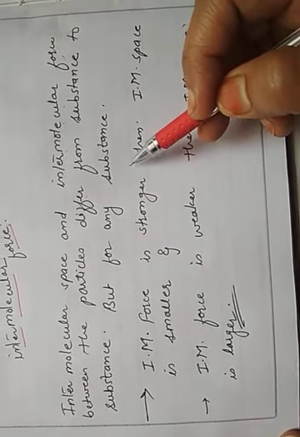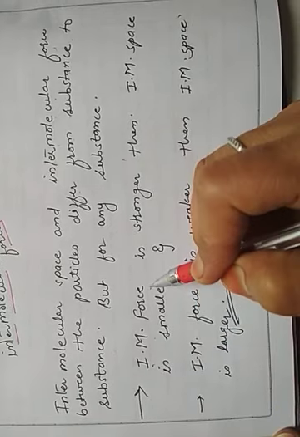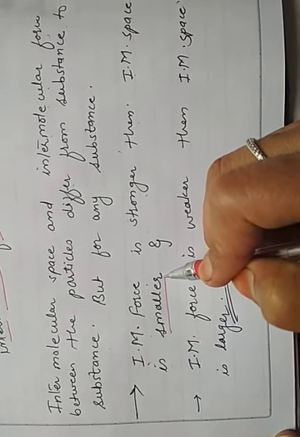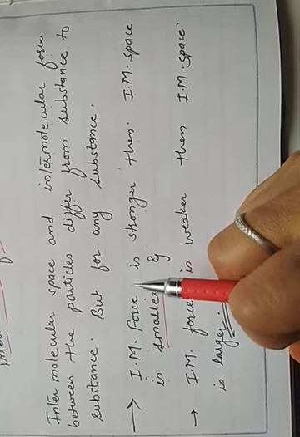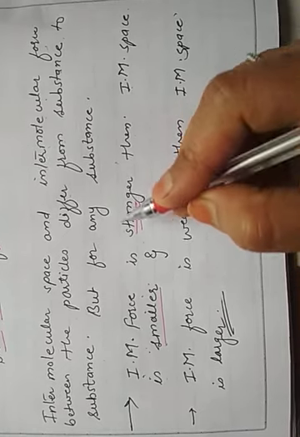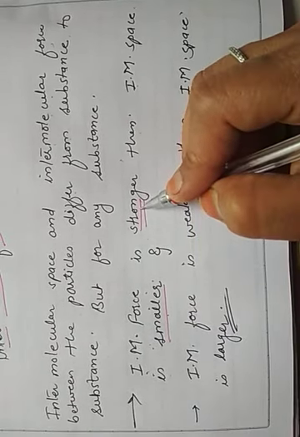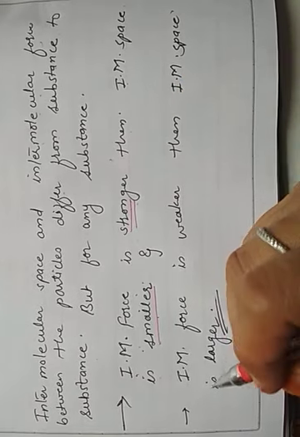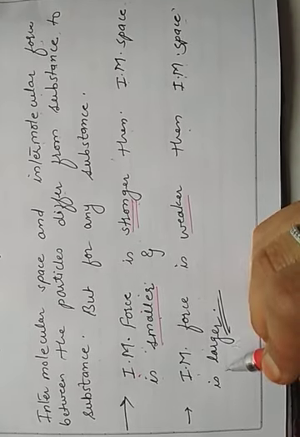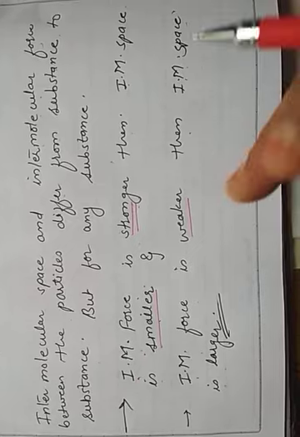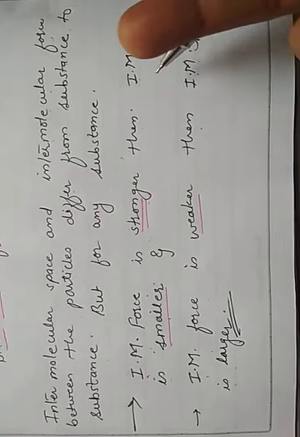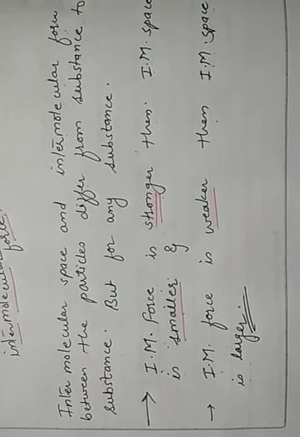But for any substance, when the intermolecular space is very small, the intermolecular force is stronger. It means if the particles are very close to each other, they will always be bound with a strong force. So when the space is less, the force is strong. And vice versa: if the intermolecular force is weak, then the intermolecular space will be larger. It means the particles are very far away from each other, so they have a weak force of attraction. If the particles are very close to each other, then the force of attraction will be very strong.